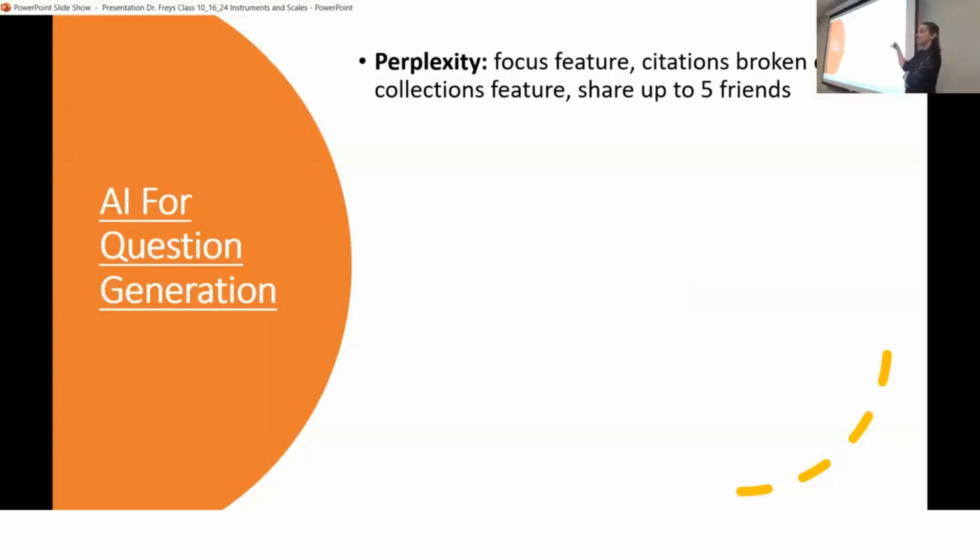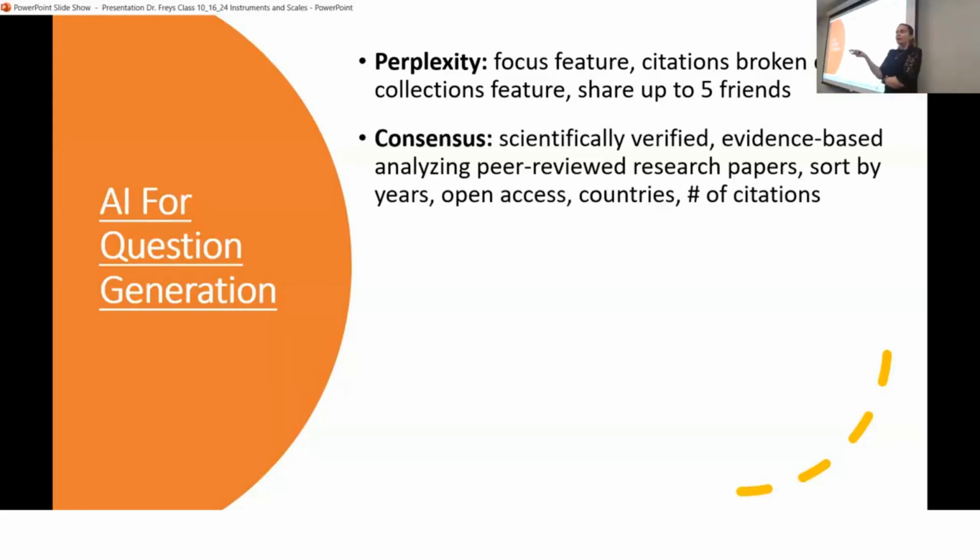But if you're planning on doing a collaborative work with a few people, and if you're planning on needing to know where the citation came from, Perplexity does a good job. Consensus. Breaking it down, it means it'll tell you that it was on page 2 of this article. Yep. Consensus, who uses that?